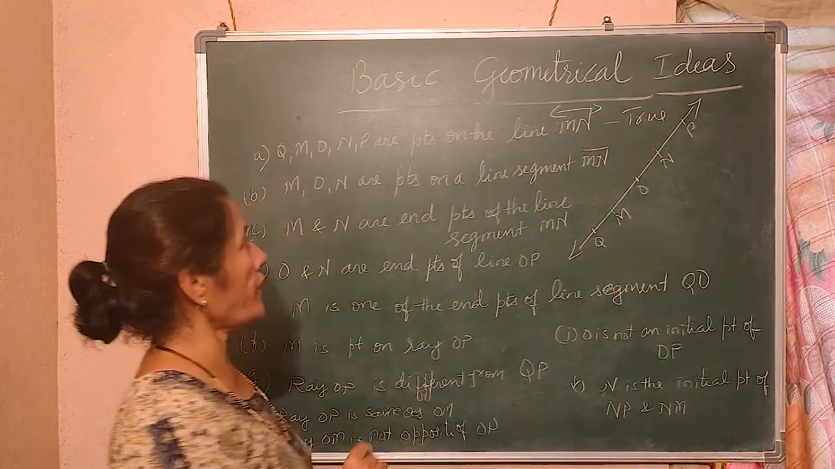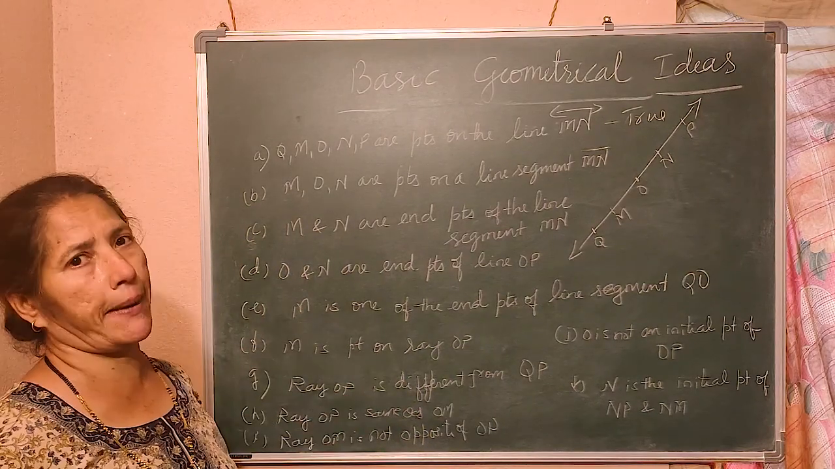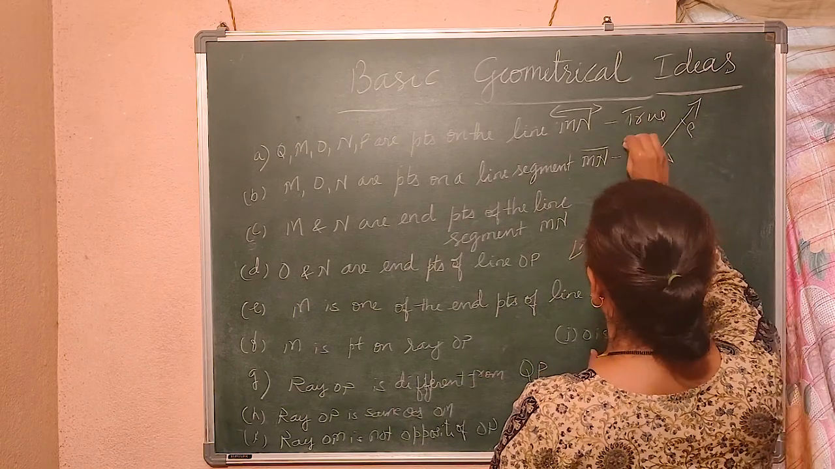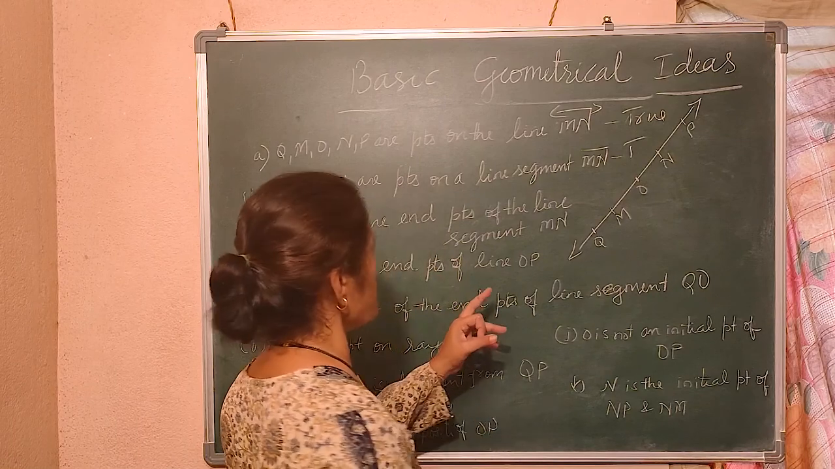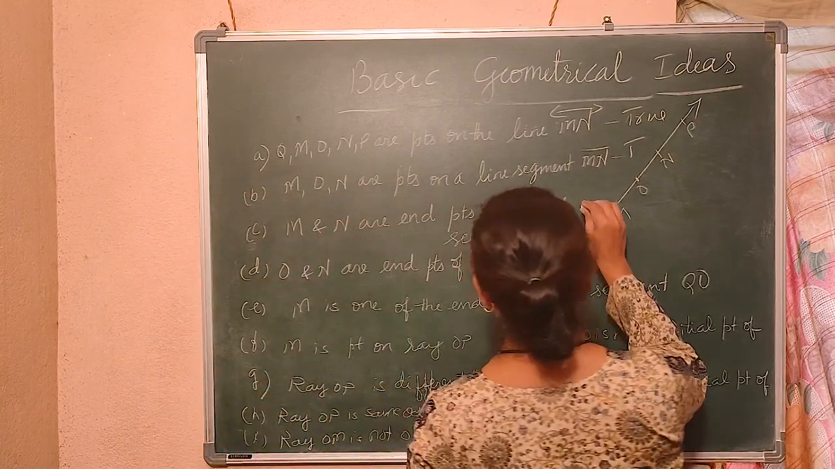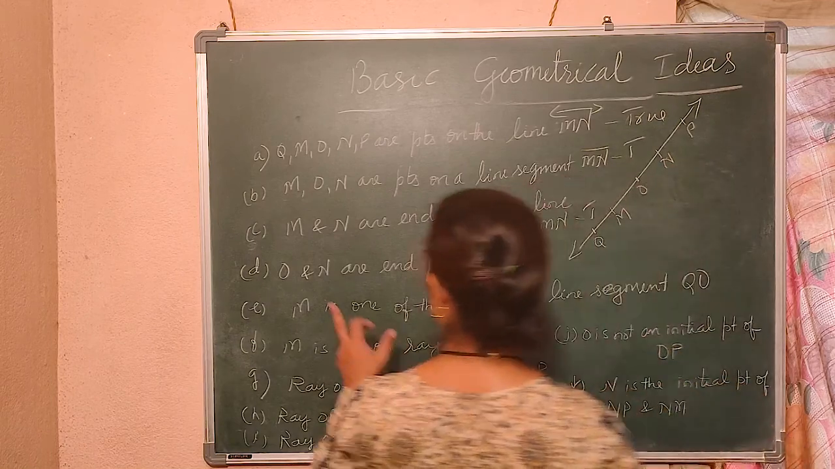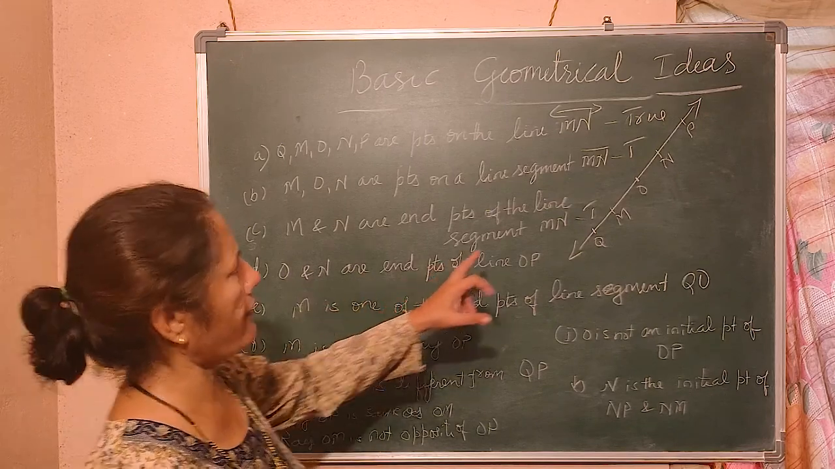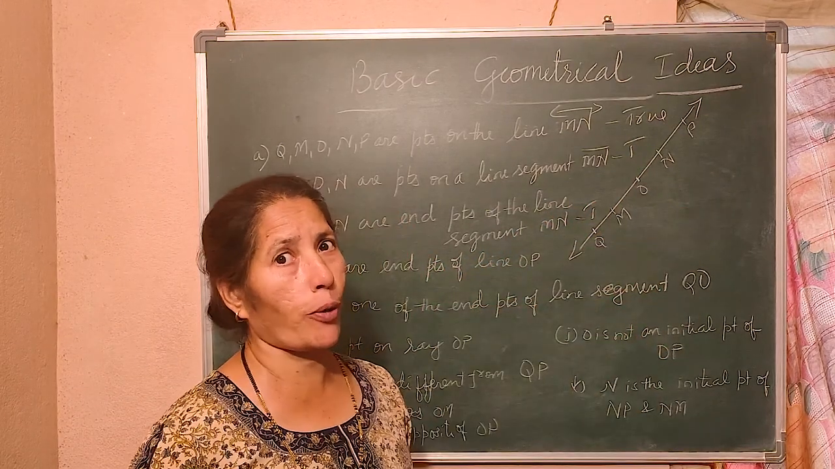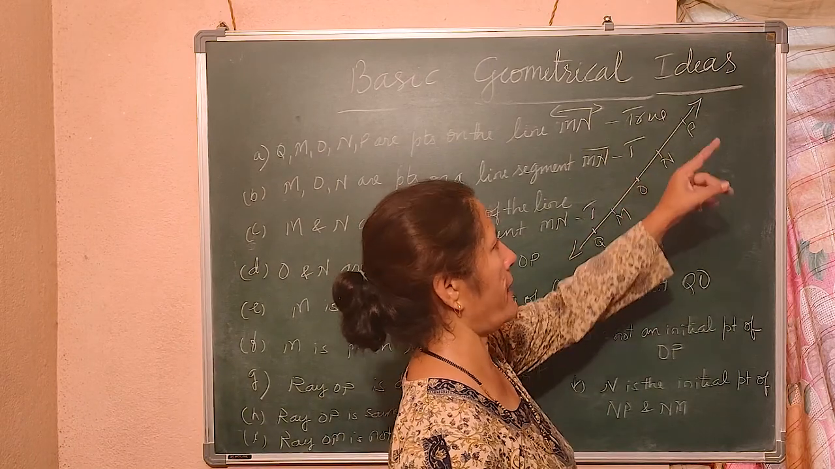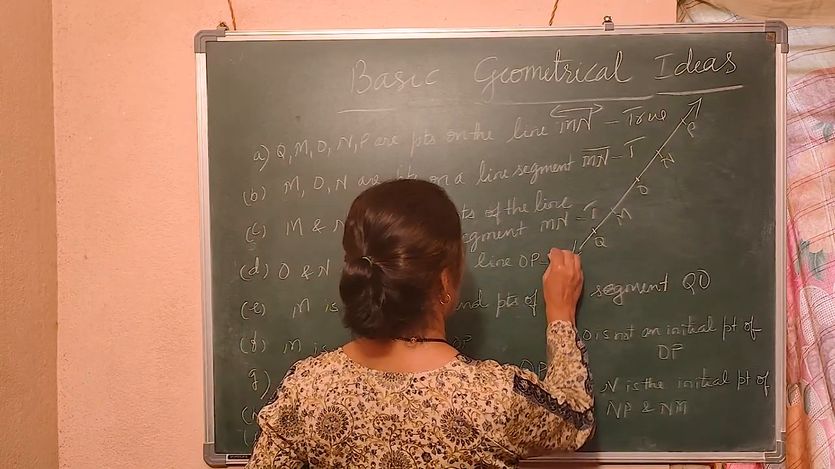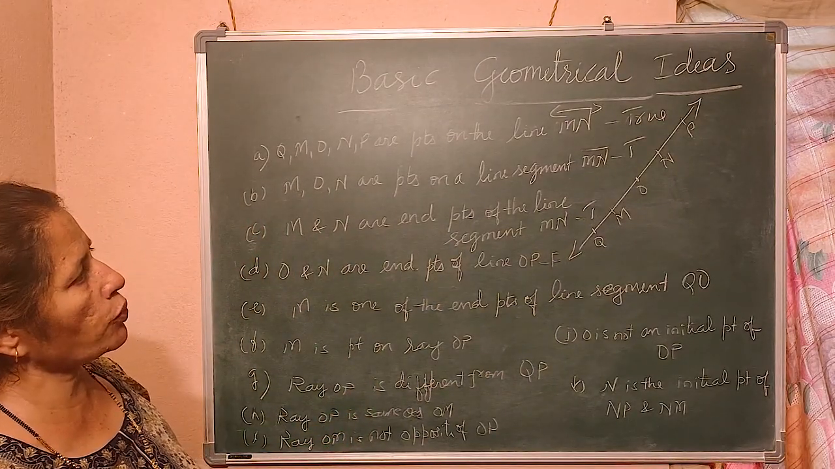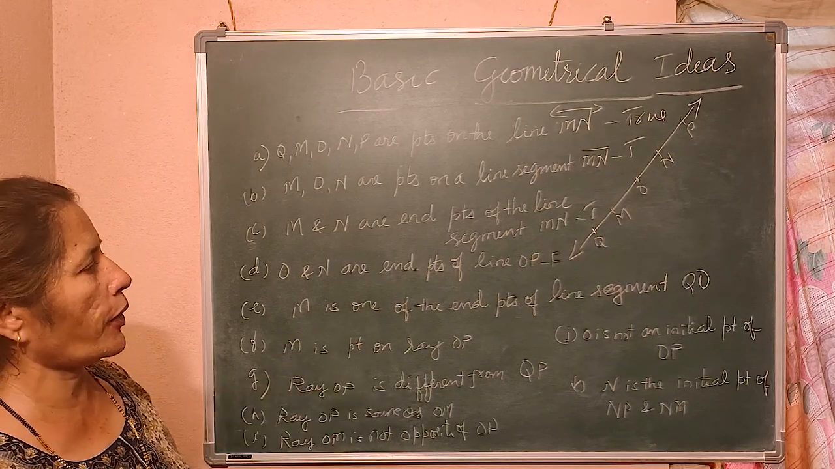Now, M, O, N are the points on the line segment MN. See, this is the line segment. Yes, true. M and N are the endpoints of the line segment MN. Yes, true. See, these are the endpoints. O and N are endpoints of the line OP. O and N, how can they be endpoints of OP? Endpoints of OP are O and P, right? So, this is false. M is one of the endpoints of the line segment QO. Where is QO? Where is M one of the endpoints?